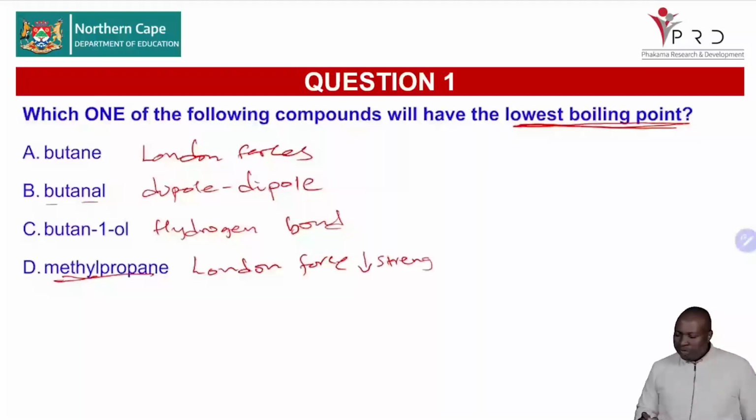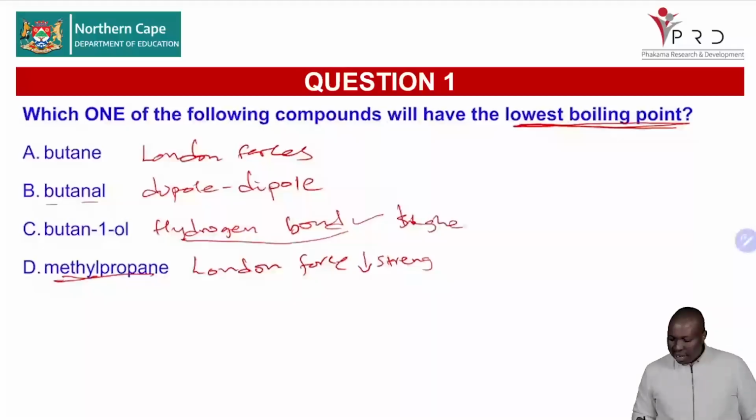So, which one of the following compounds will have the lowest boiling point? This one has the highest, because it has all 3: London forces, dipole, and hydrogen bond. And hydrogen bond is the strongest of all of them. So butan-1-ol is not the lowest, it's the highest.